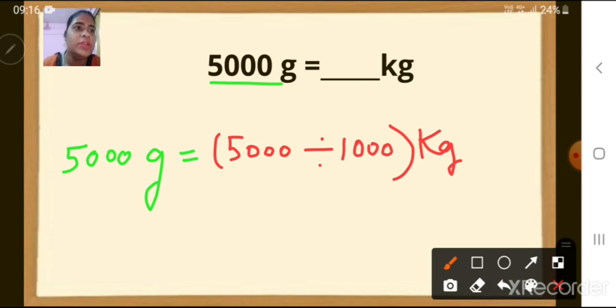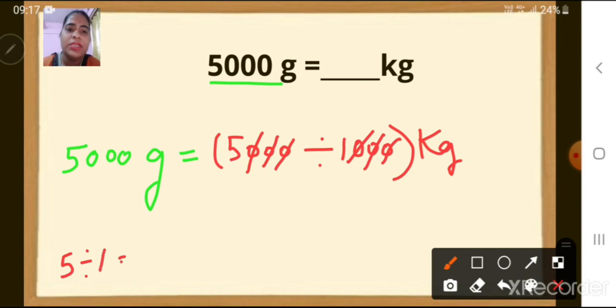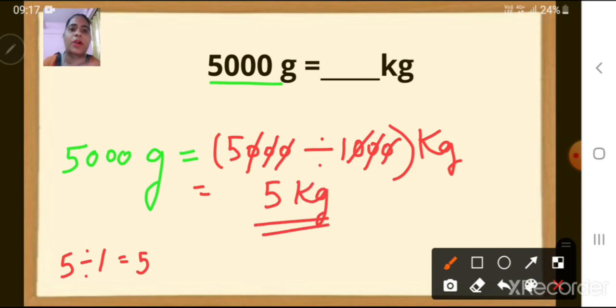Now division, children, you can normally do the division or you can use the cancellation method. Cancel the zeros on both sides. Here 1 zero cut, here 1 zero cut, this side 1 zero cut, here also 1 zero cut, here one more zero is there, that also we will cut. What is remaining? 5 divided by 1. Children, 5 divided by 1 is equal to 5, correct? So it is 5 kgs. So 5,000 grams is equal to 5 kgs.